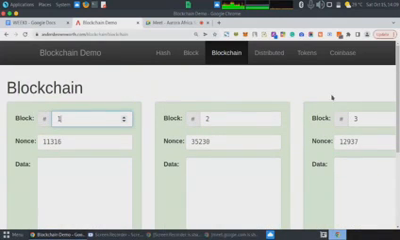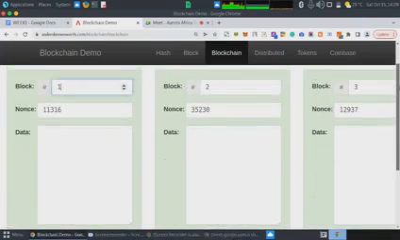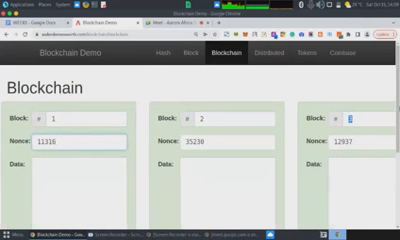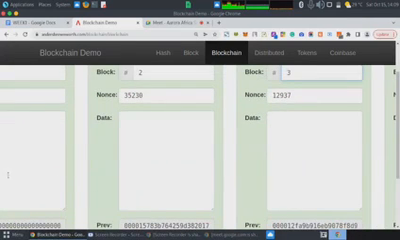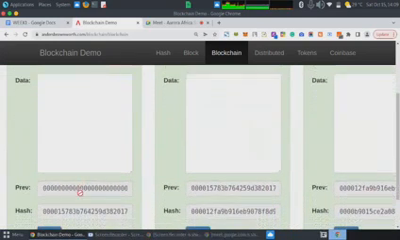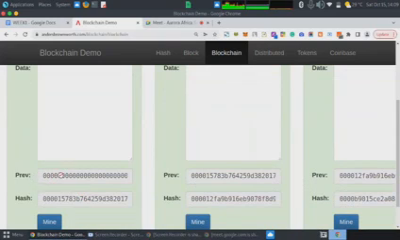Now look at this block. These are the various blocks that exist on this particular blockchain. This is the block number, this is the nonce. And one thing is, why does this previous field have 0000? Can you tell me why?